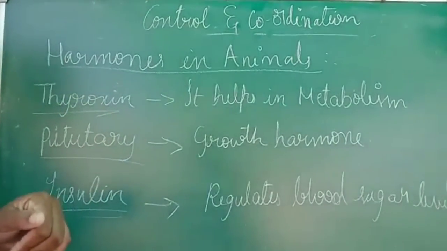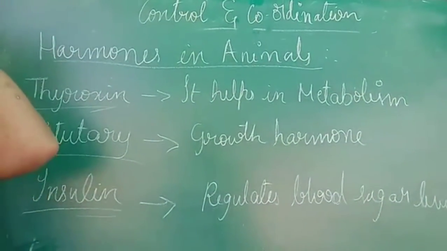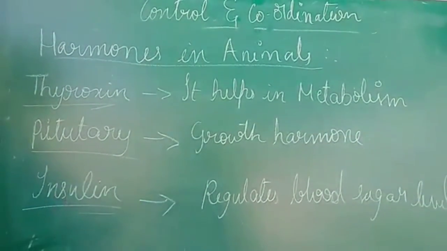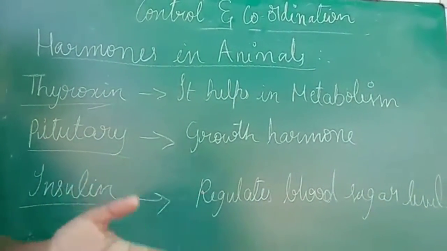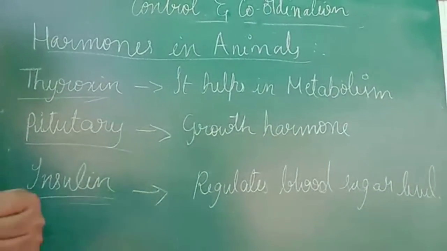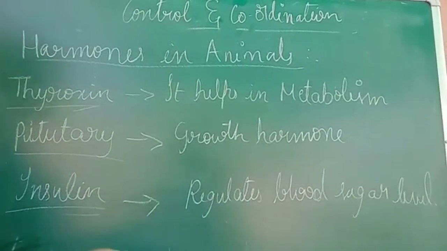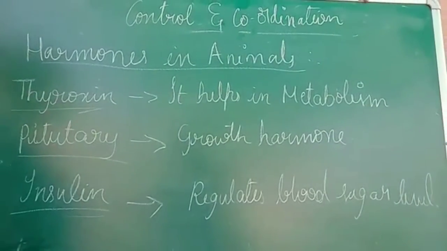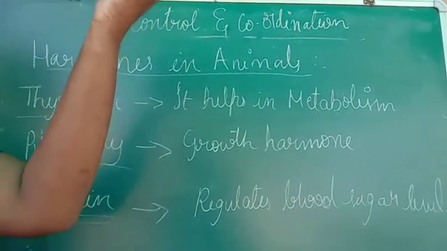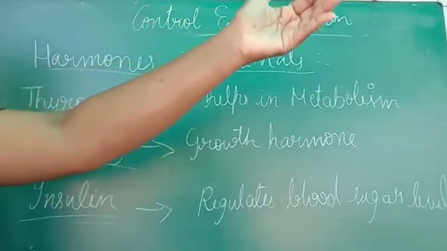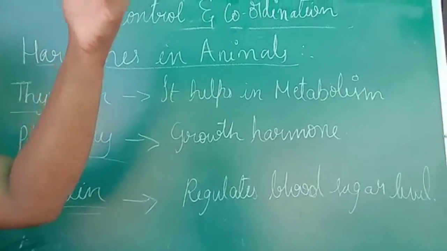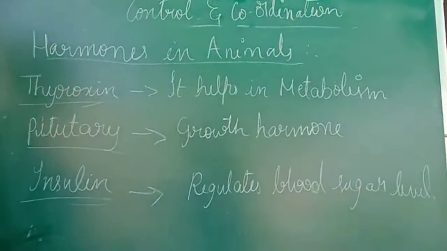Sometimes this insulin hormone might be less from generation to generation. A few people are very fit, very healthy, they don't eat much sweet, they don't eat many chocolates, but still they get diabetes. Why is that? Because of their generation problem. Because of their grandfather and father, these people might have less insulin in their body.